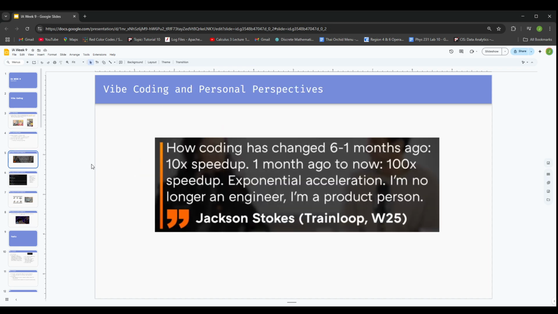So this brings us to our first discussion, vibe coding and personal perspectives. This comes from the Y Combinator video, where these people were talking about what vibe coding is doing. Basically they're saying someone can become a 10 times engineer, meaning someone can become an engineer at a rate of 10 times, or 10 times worth of an engineer. And I wanted your opinion on that.